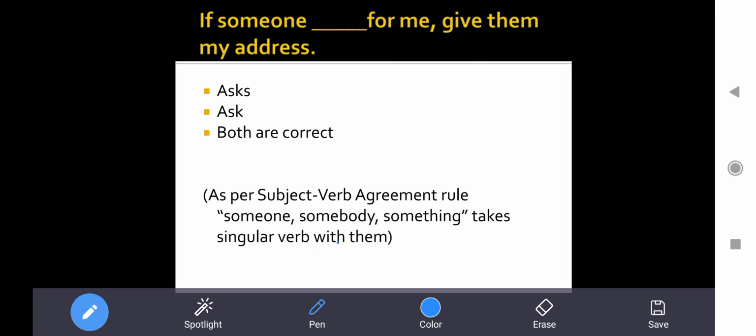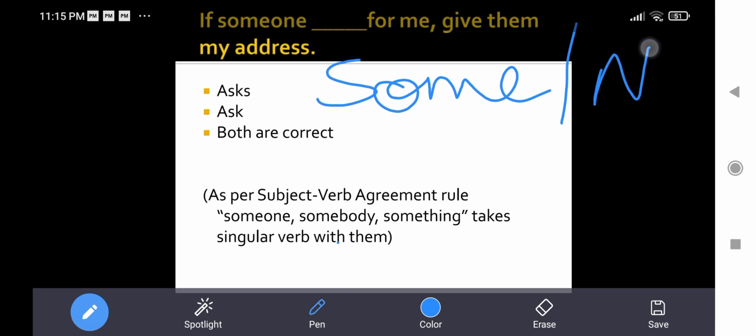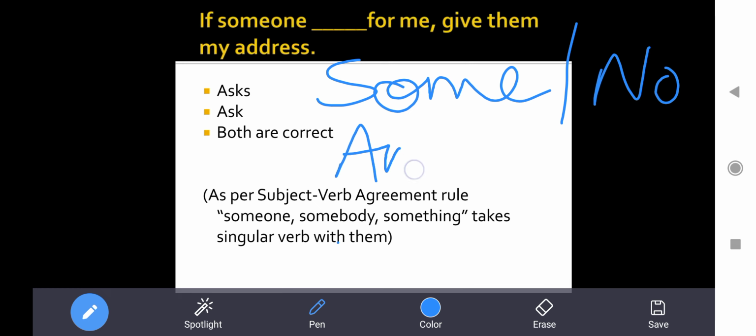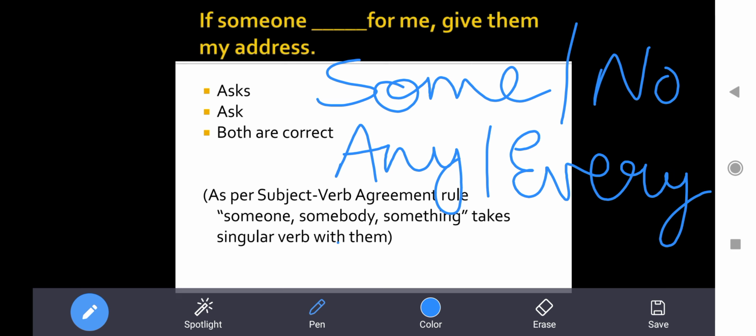Just a second. Some, no, any, and every. You can add three words ahead as a suffix to these, that is body, thing, and one. Someone, somebody, something, no one, nobody, nothing, anyone, anybody, anything, everyone, everybody, everything. So these are the subjects which will always take a singular verb.